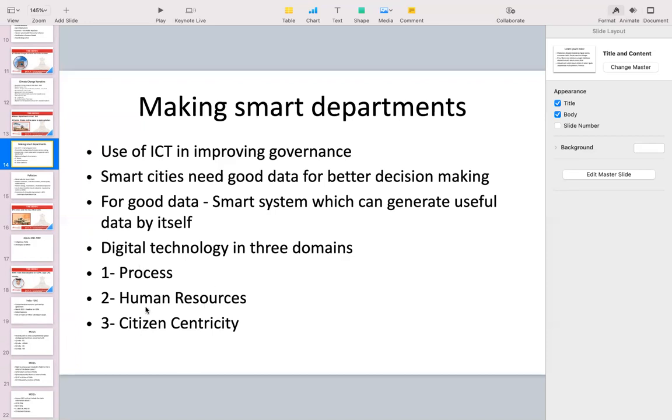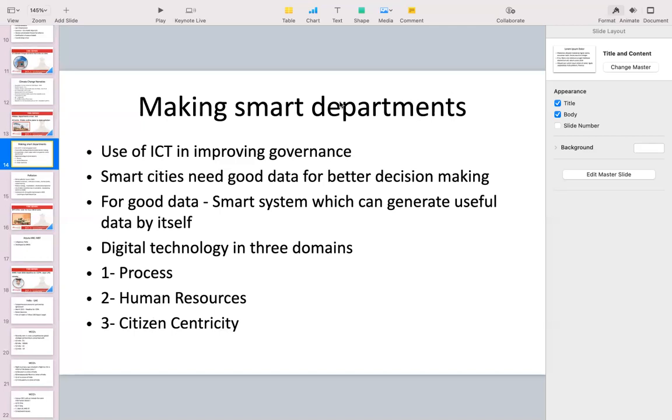And human resource, like paying salaries directly through bank accounts. Earlier it was just a cash payment system, so there were a lot of troubles in that. Or the entire human resource management system, now it has come on the digital medium, so it makes it better and faster. Plus citizen centricity, that all the services which are being given by any of the departments you have in the cities,